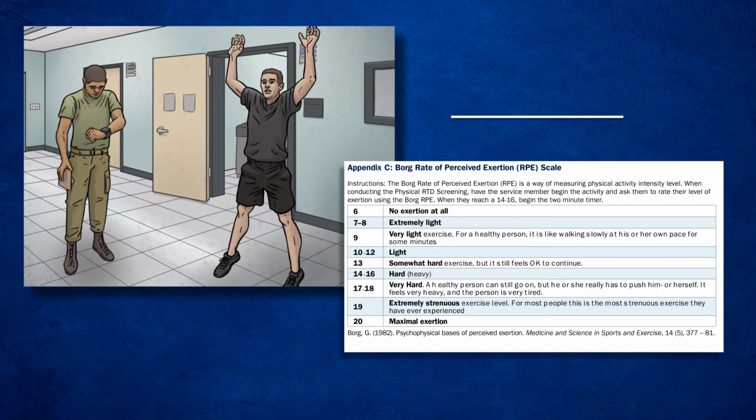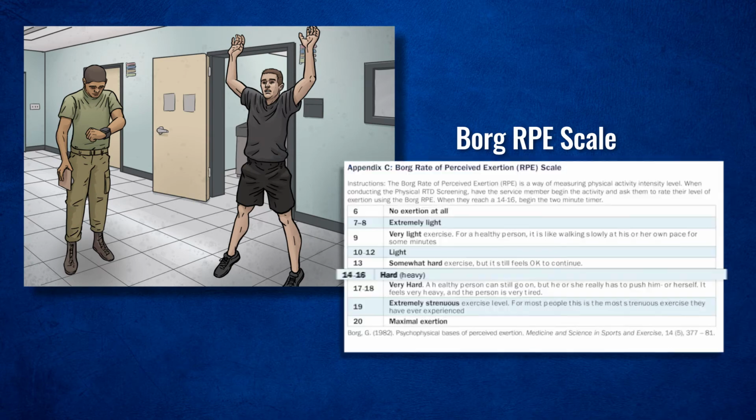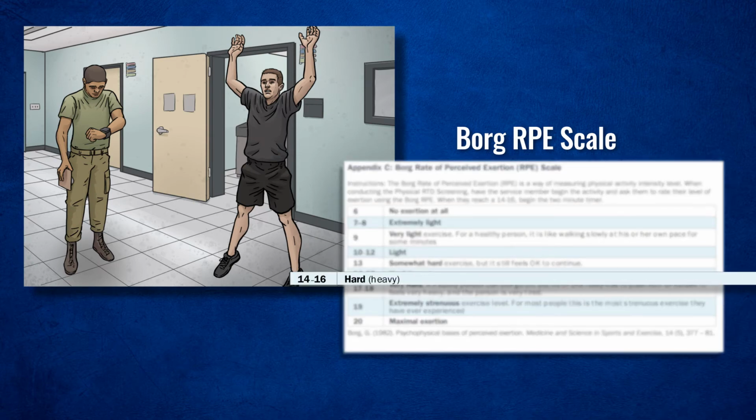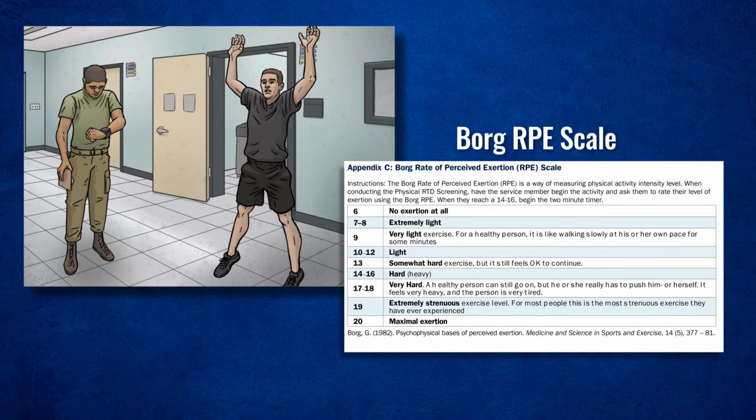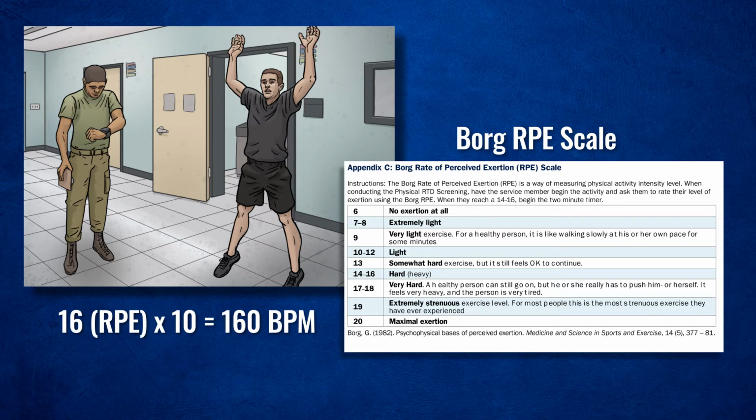The physical return to duty screening may be done in the office, gym, or PT area. Have the service member perform 2 minutes of supervised aerobic activities at an exertion rate of 16 or greater on the Borg Rate of Perceived Exertion, or RPE, scale. The Borg RPE scale helps estimate how hard someone is working, and one can multiply the RPE on the Borg scale by 10 to get a fairly good estimate of the individual's actual heart rate. Therefore, at a Borg RPE of 16, the service member's heart rate should be approximately 160 beats per minute.